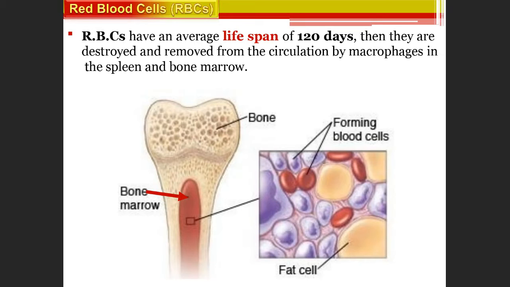So this is the bone and this is the bone marrow. And these are the formed blood cells.